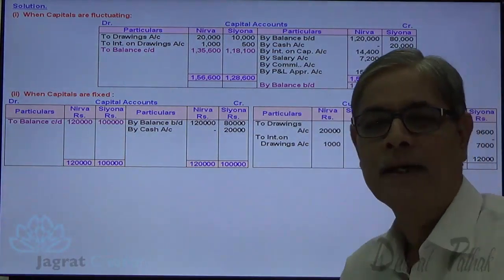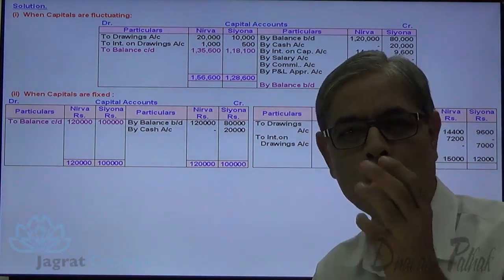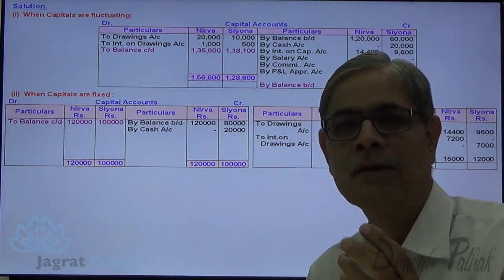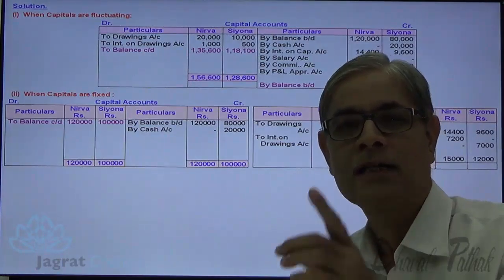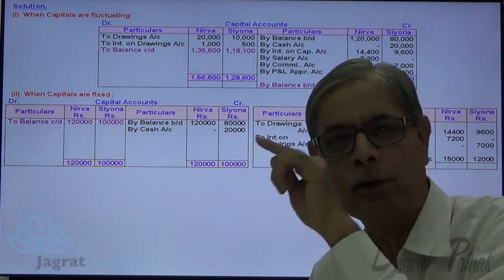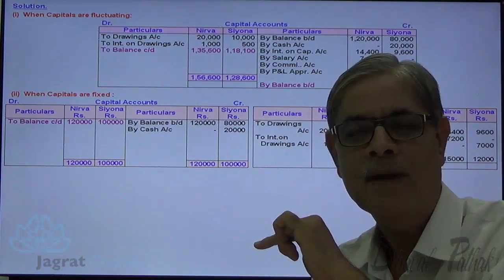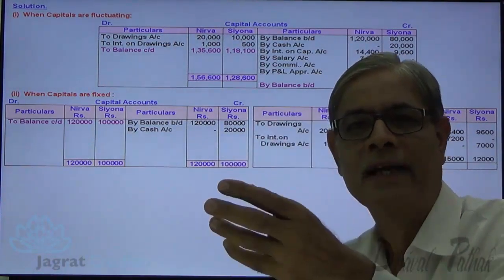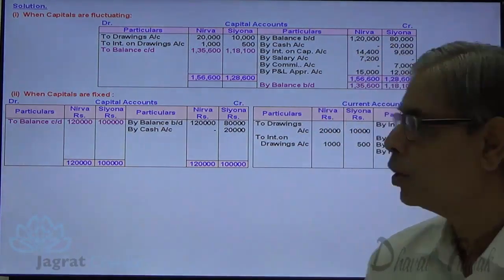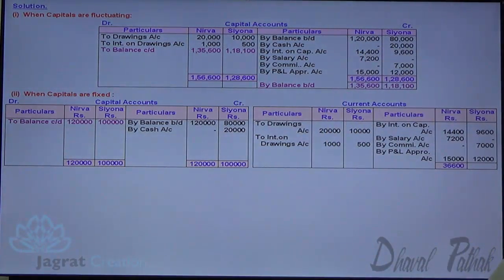Now this current capital account is prepared to find whether the annual transaction with the partner has resulted into an ultimate contribution in the firm, or the withdrawals of the partner are more than annual earning. So here I prepare the balance of Nirva's capital account. Total of credits is 36,600. From that 21,000 deducted, so balance carried forward 15,600.